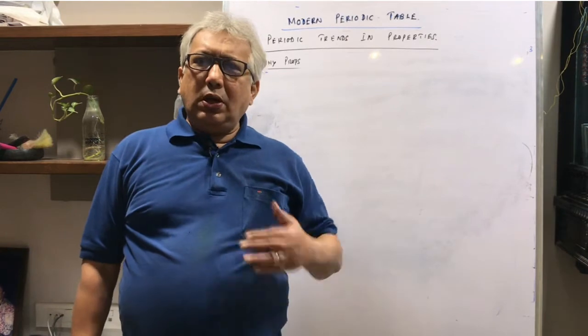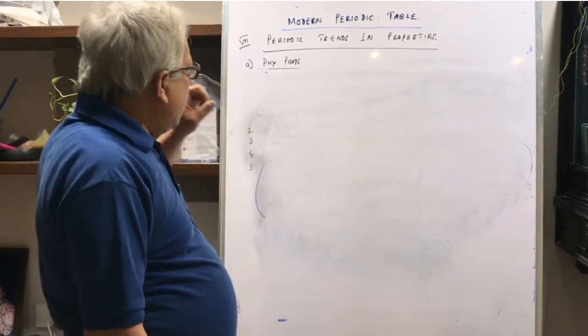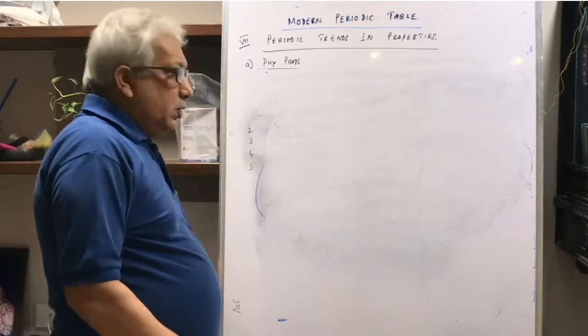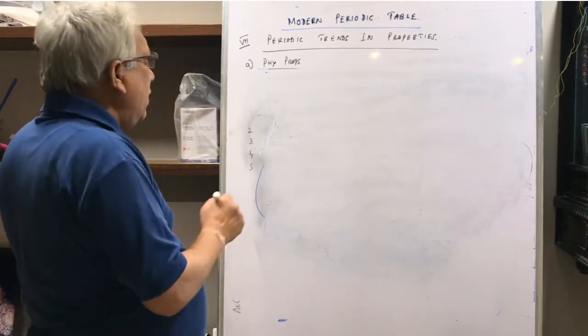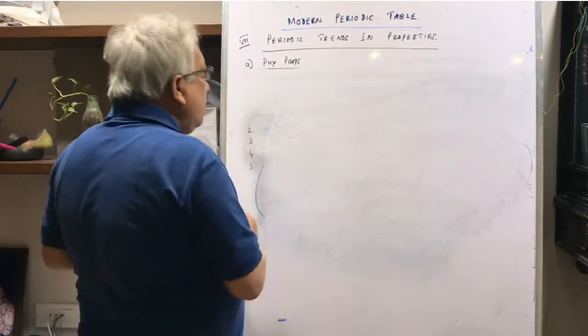So children, let's continue the discussion on periodic trends and properties. We have discussed up to point number 3, that is ionization enthalpy. Now we come to point number 4, and point number 4 is electron gain enthalpy.